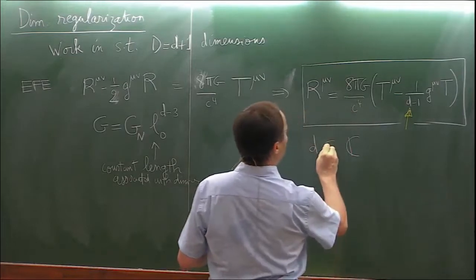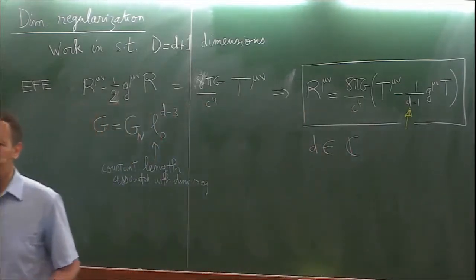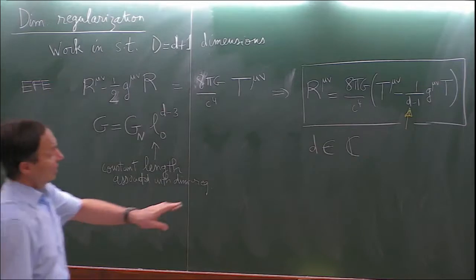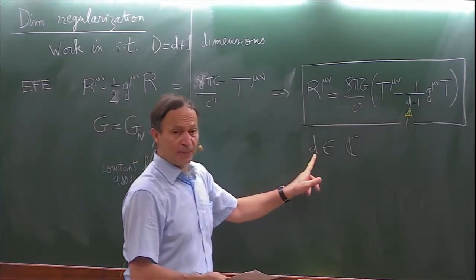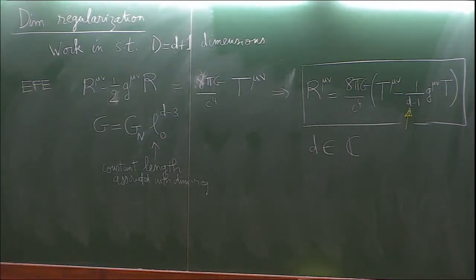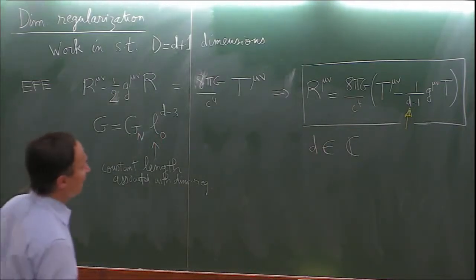And when you have expressions involving the dimension seen as a complex number, you systematically use arguments coming from analytic continuation in this parameter in order to give a sense to any expression for any values of complex dimension except for some poles that occur at integer values of the dimensions.